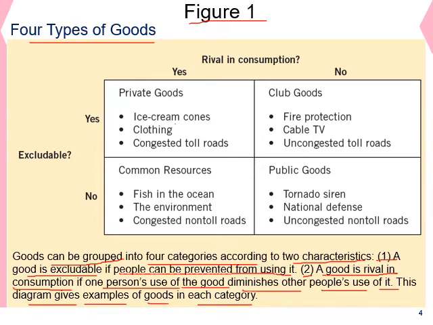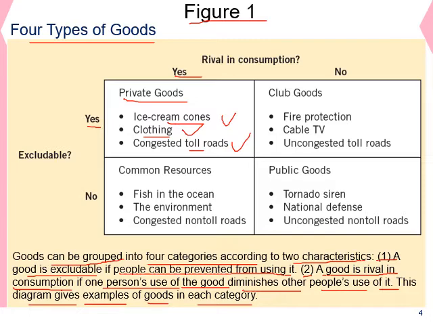Private goods are excludable and rival in consumption. Examples of private goods are ice cream, clothing, or a congested toll road. In order to use a toll road, you have to pay money. The clothes have to belong to you, and you have to own the ice cream cone in order to use it.